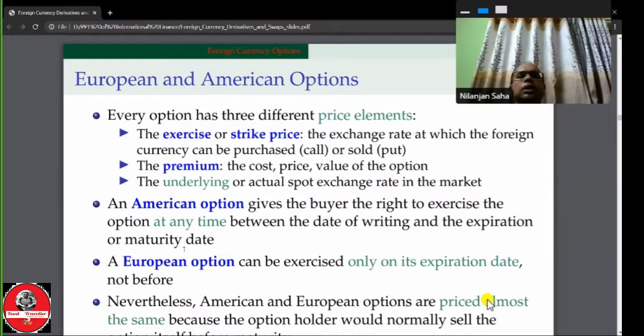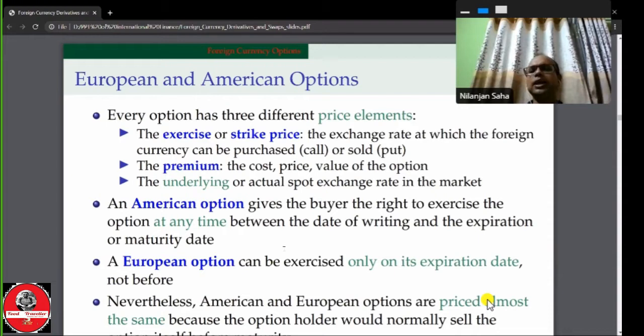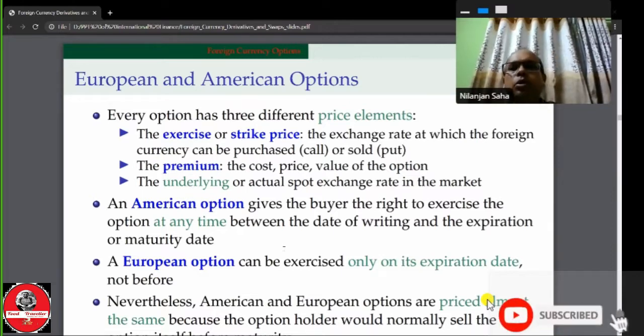Now what do you mean by the American option? The American option gives the buyer the right to exercise the option at any time. It can be exercised at any time between the date of the writing and the expiration or maturity date. The option that can be exercised at any time between the date of writing and the maturity date is known as the American option.